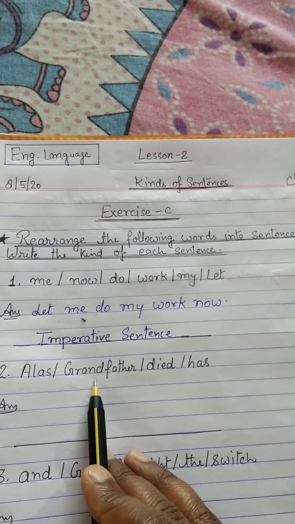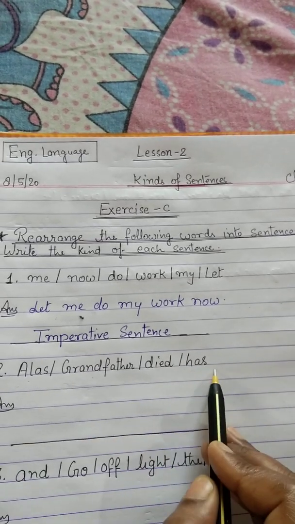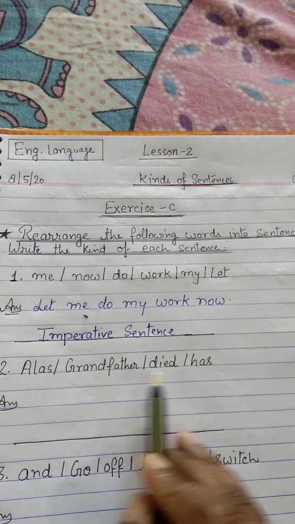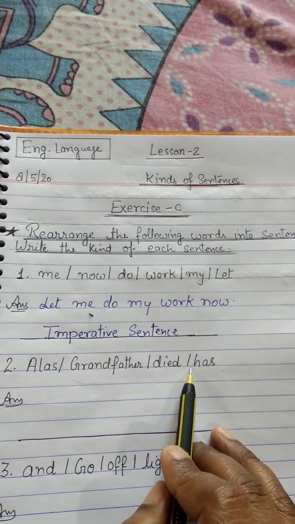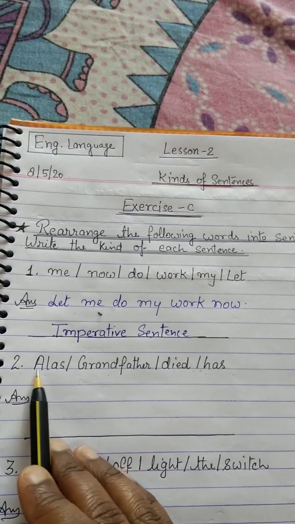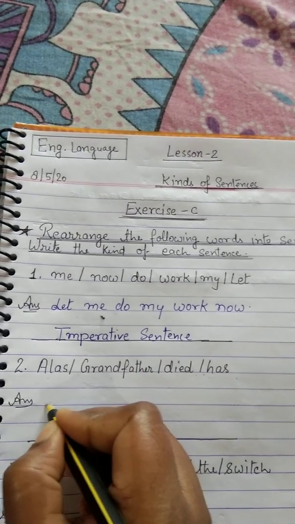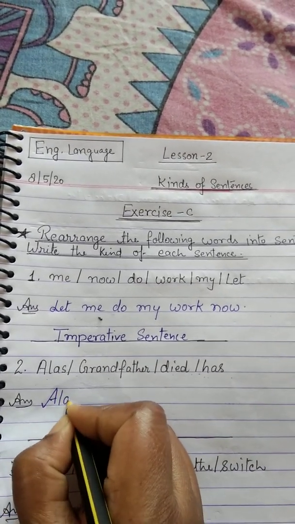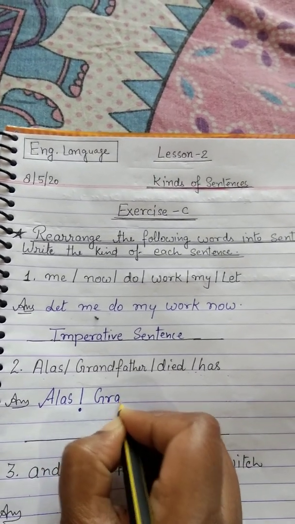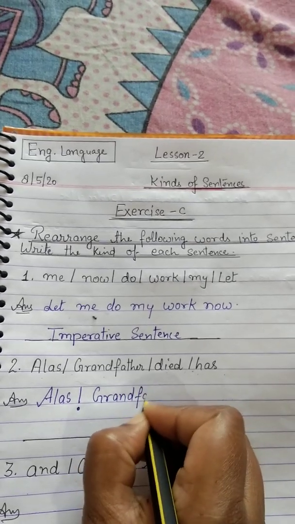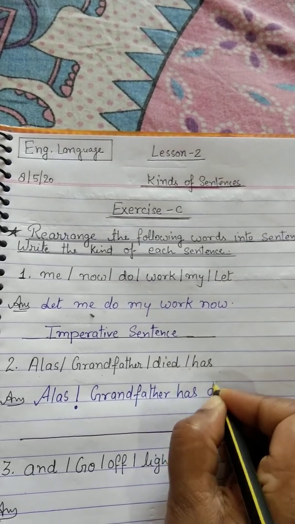Alas, grandfather, died, has been given in the sentence. What you all have to do? You all have to arrange it into a proper sequence. So Alas is written in the capital letter. So we start like this. Alas! Grandfather has died.